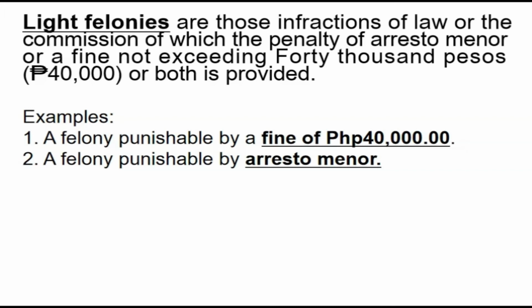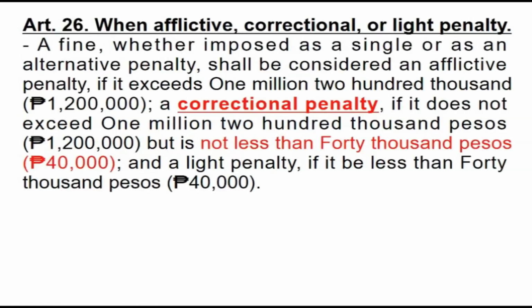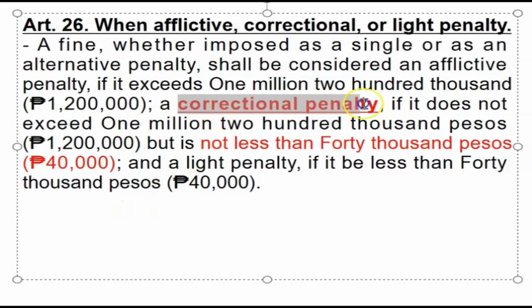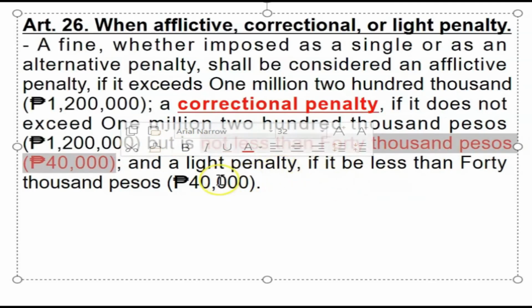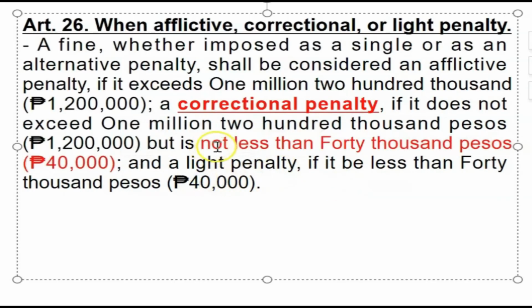Let us now proceed to a confusing area in Article 9 if you read it together with other articles in the Revised Penal Code. Now what am I talking about? Look at Article 26. We have there afflictive, correctional, and light penalty. Look at the definition of a correctional penalty with respect to fine. It does not exceed 1,200,000 pesos but is not less than 40,000 pesos. Hindi bababa ng 40,000 pesos ang fine, which is pasok ang 40,000 pesos. Kapag hindi bababa ng 40,000 pesos, it's a correctional penalty. At ang light penalty naman ay less than 40,000 pesos.